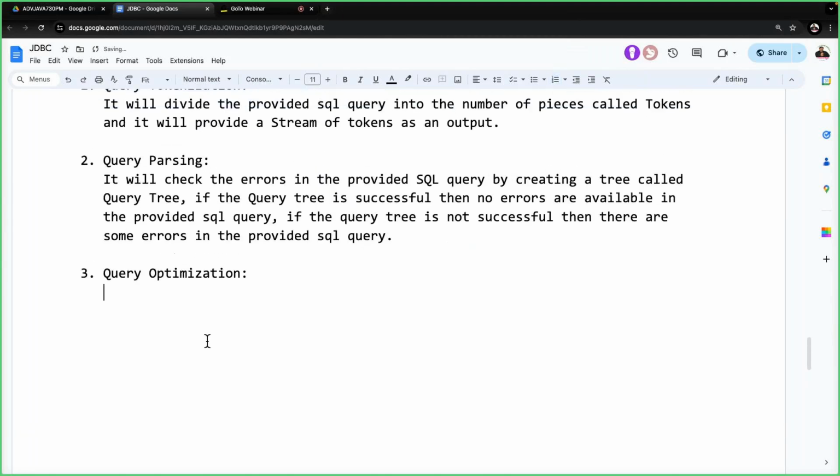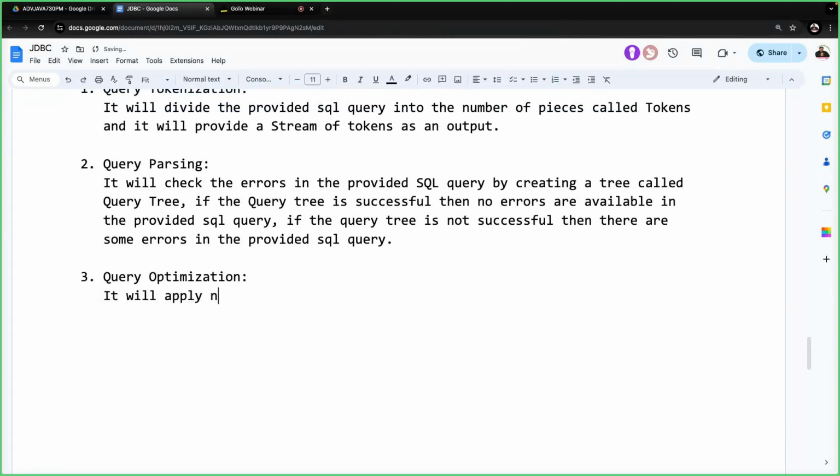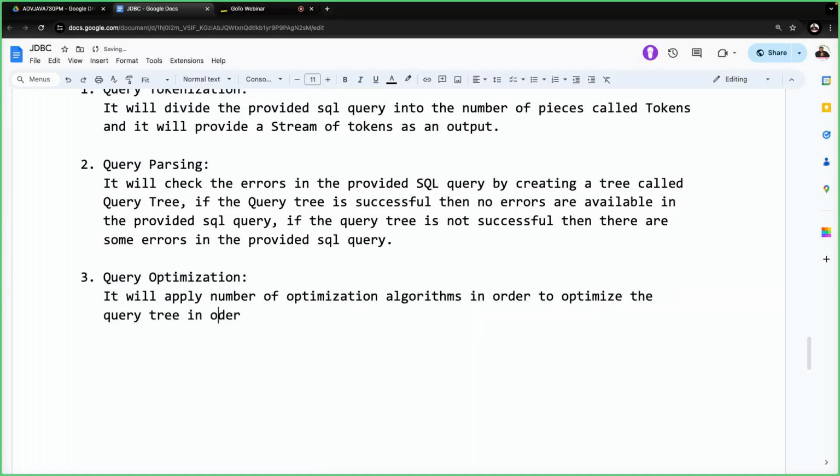It will apply a number of optimization algorithms in order to optimize the query tree, in order to reduce execution time and memory utilization. Now this is completed.